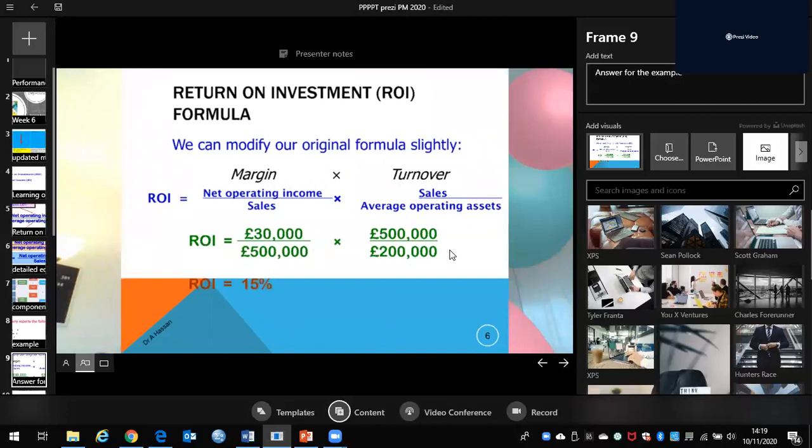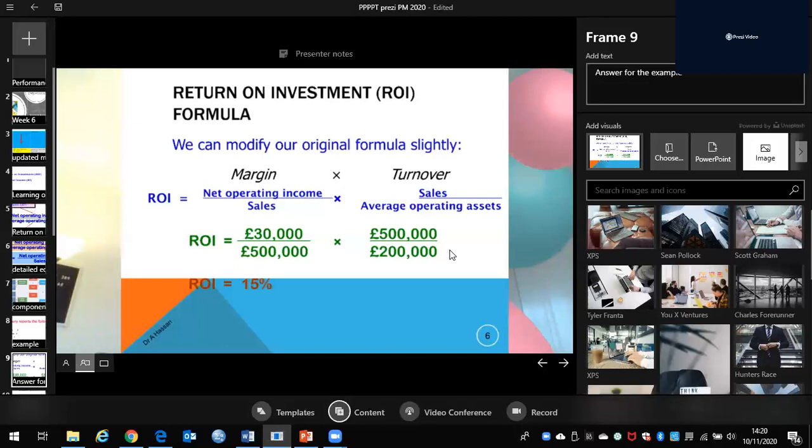The other equation, the detailed equation, is margin multiplied by turnover. Margin is net operating income divided by sales. Turnover is sales divided by average operating assets. So net operating income in the question is 30,000 divided by sales of 500, and turnover is sales of 500 divided by average operating assets of 200.